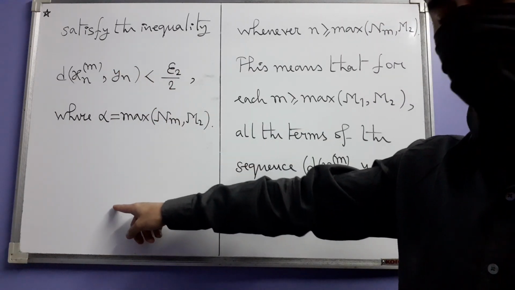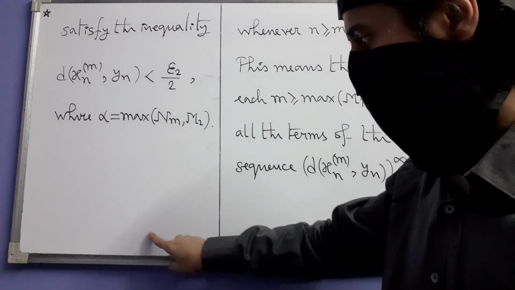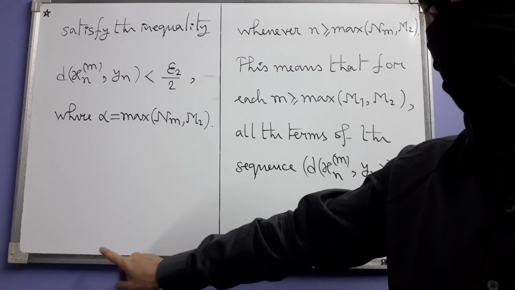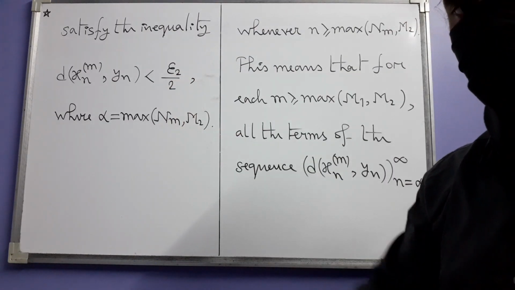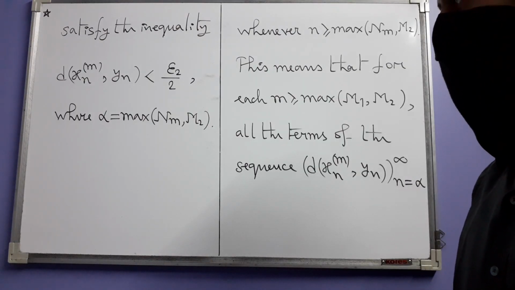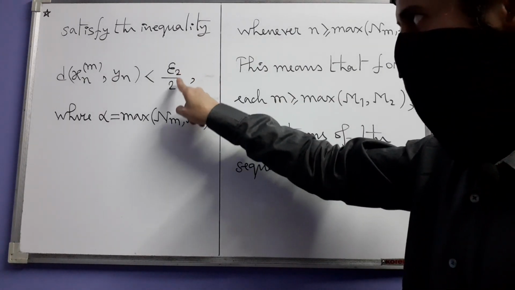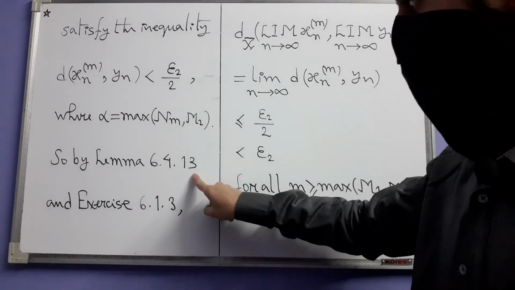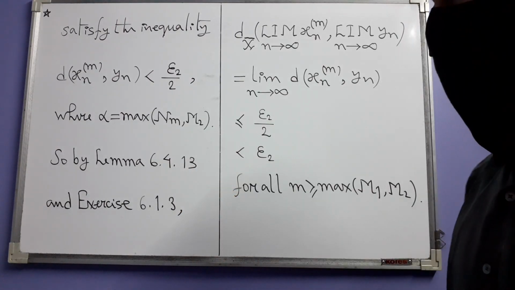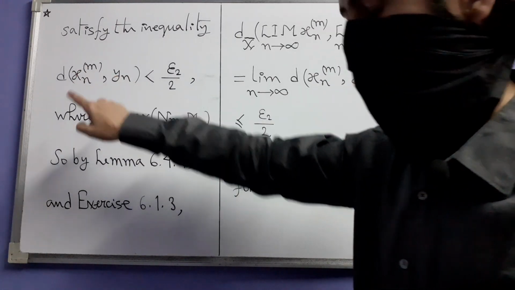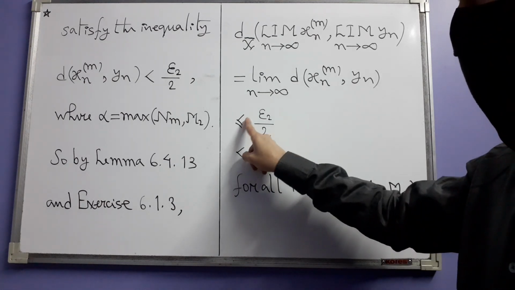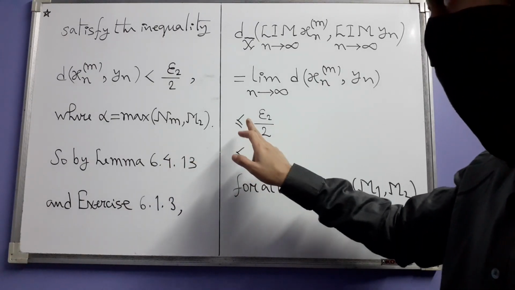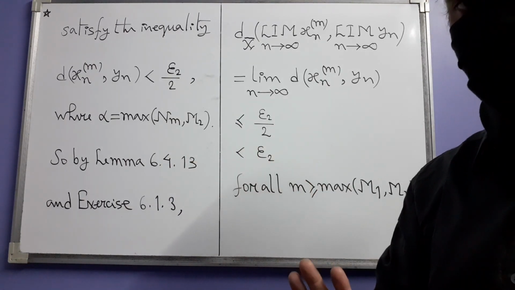There is a mistake in the previous calculation. There I foolishly wrote epsilon 2 divided by 4 plus epsilon 2 divided by 4 equal to epsilon 2. No, it is epsilon 2 divided by 2. Okay, so you please rectify that. You will understand now why I chose 4 there in the denominator. So by lemma 6.13, which is our comparison principle, the limit of this sequence, which we already know exists, is less than or equal to epsilon 2 divided by 2. Note carefully that the comparison principle gives us ordinary inequality, not strict inequality.